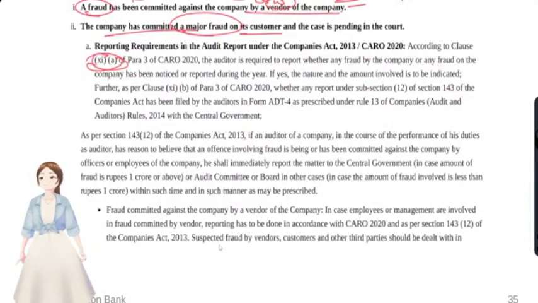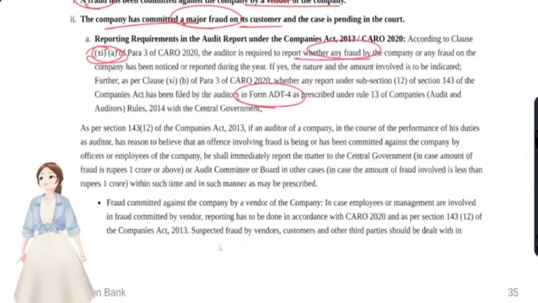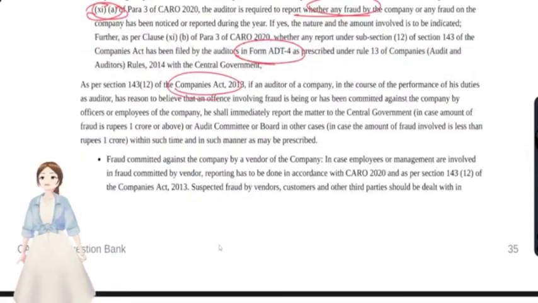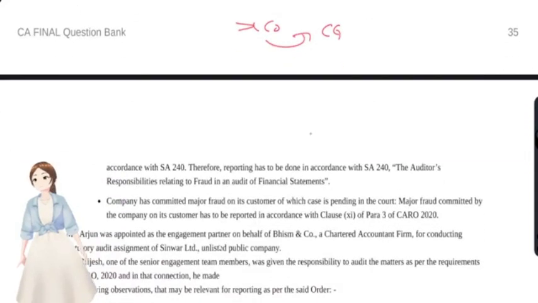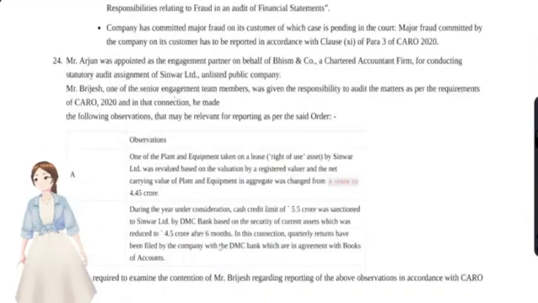What they have to disclose: first, whether a fraud had happened or not, and second, whether Form ADT 4 has been filed or not. These are the things you have to report in clause 11 of CARO under the Companies Act. All the procedures we have said, right? The 45 days, the 2 days, and if it is more than 1 year, they also have to communicate the matter to the central government. These are all the things you have to write.